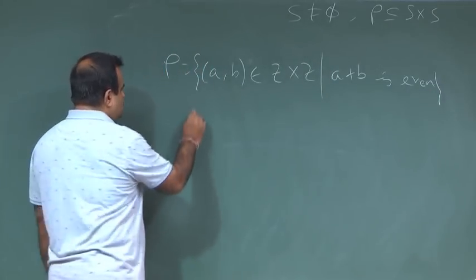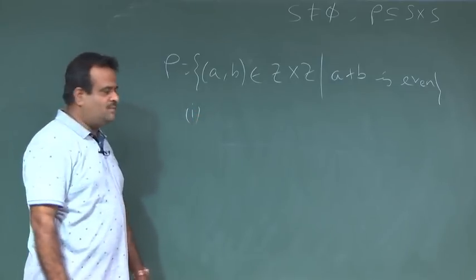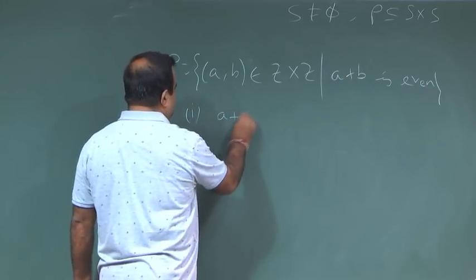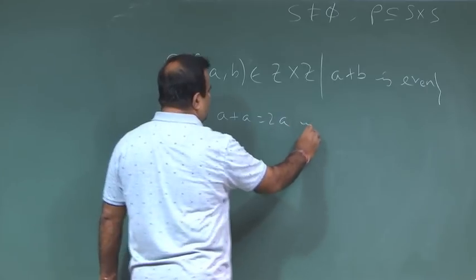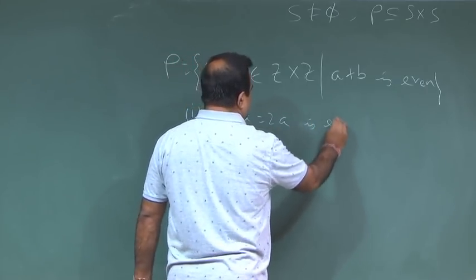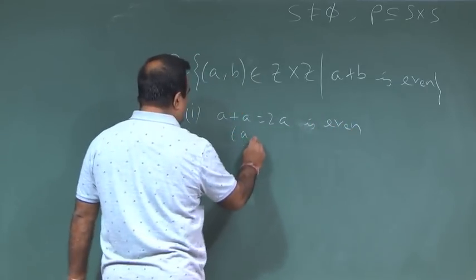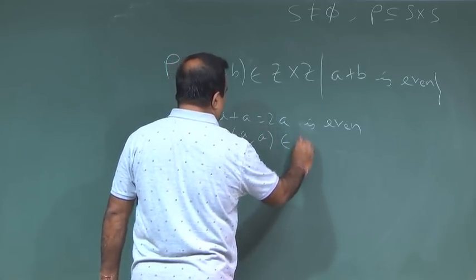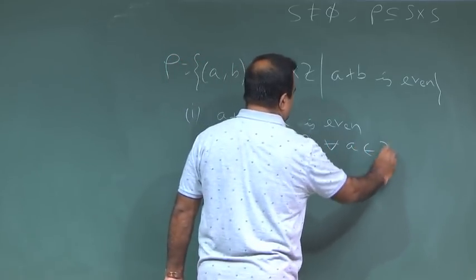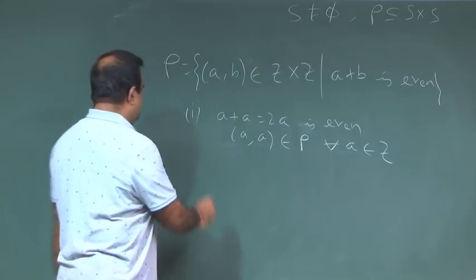Can you check whether this is an equivalence? First of all, is this reflexive? Yes, it is reflexive, because A plus A is 2A, which is always even. So, (A, A) belongs to rho for all A. Yes, reflexive. Now, is this symmetric?